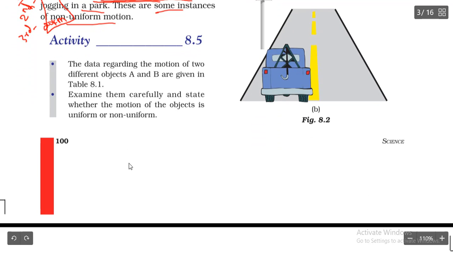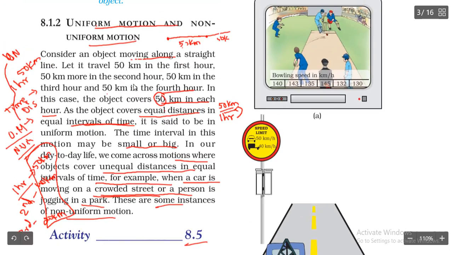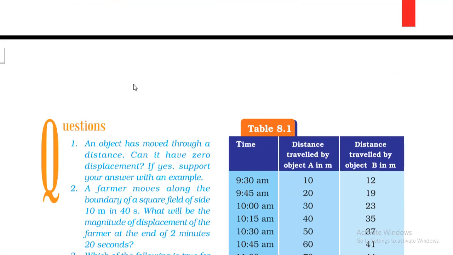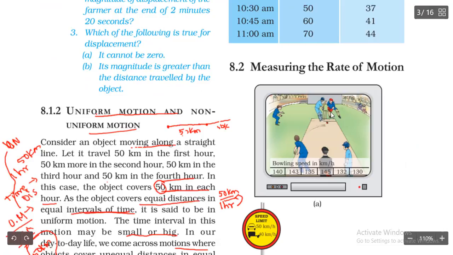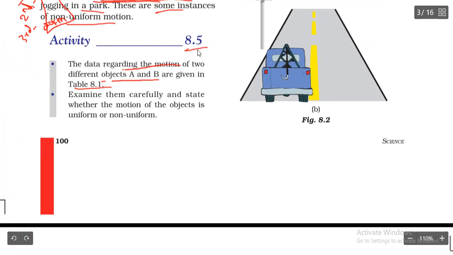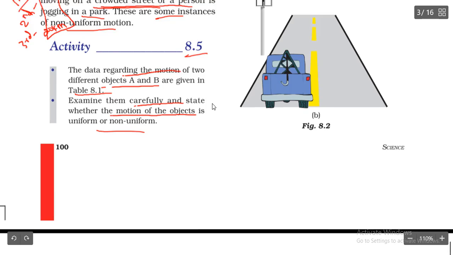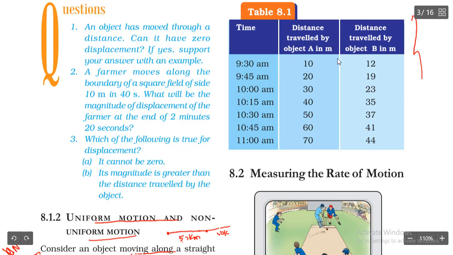So let us go for Activity 8.5 here. The data regarding the motion of two different objects A and B are given in Table 8.1. So here they gave one table. Let us see what is in the table. Examine them carefully and state whether the motion of each object is uniform or non-uniform. By seeing the table, we have to say whether the motion is uniform or non-uniform.